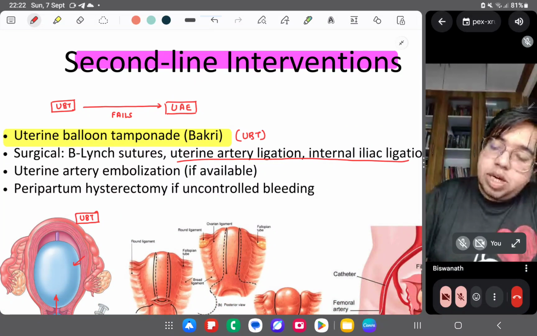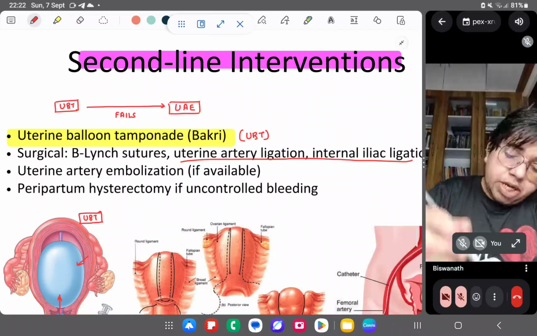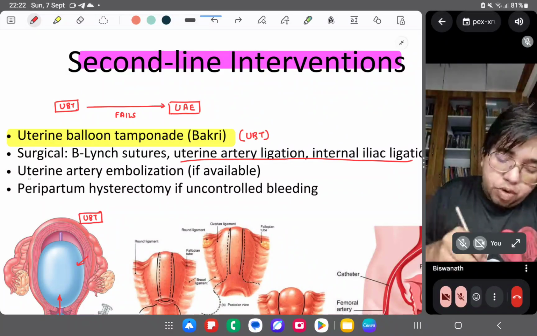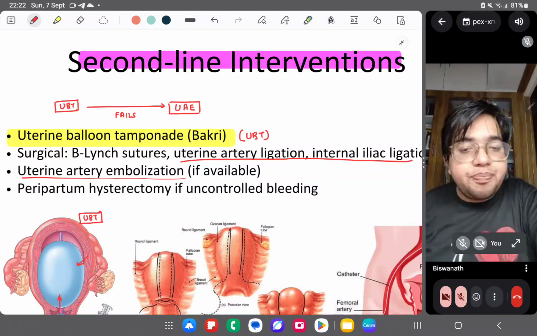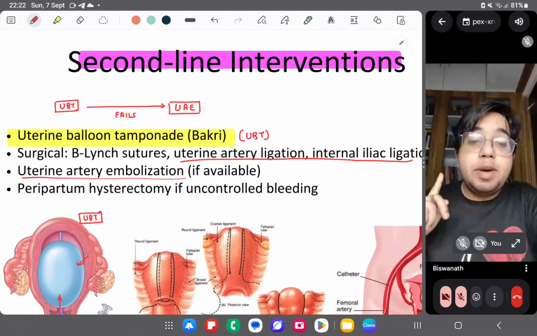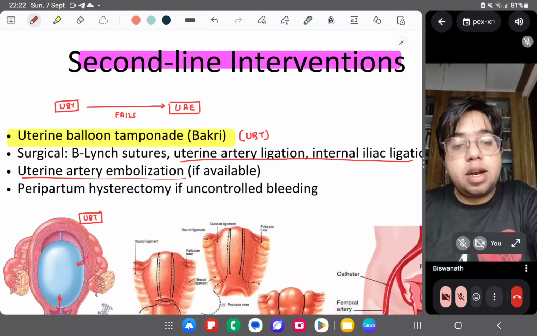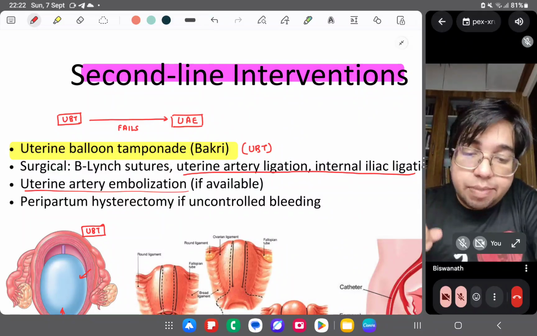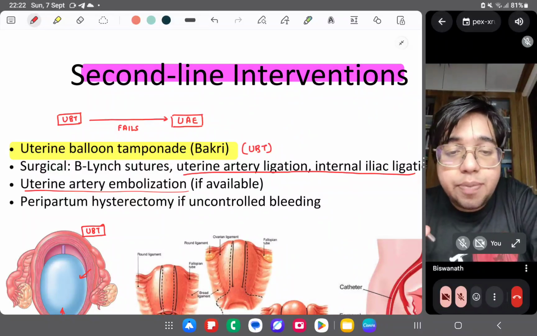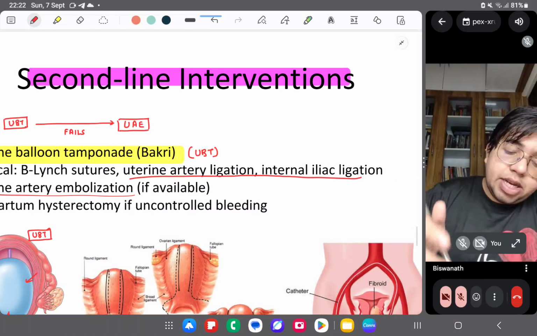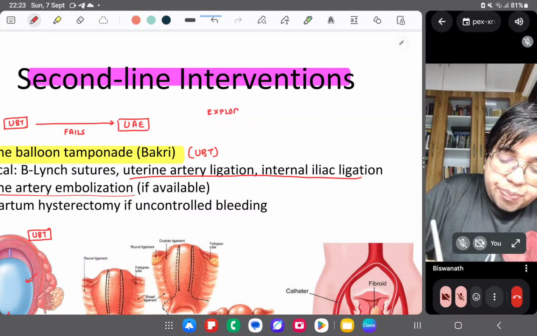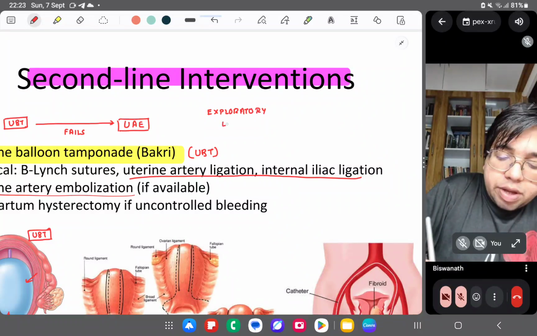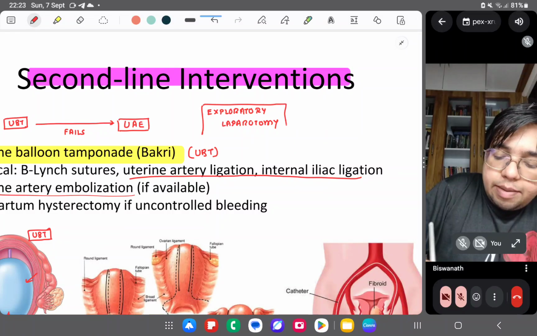Uterine artery ligation, internal iliac ligation; if uterine artery embolization is available, you have to do it. Uterine artery embolization, okay, UAE. If the patient is hemodynamically stable and all this treatment, UBT, UAE, fails, you have to make the patient stable if you are using surgical management. In surgical management, you have something called exploratory laparotomy. This is the surgical management, exploratory laparotomy.